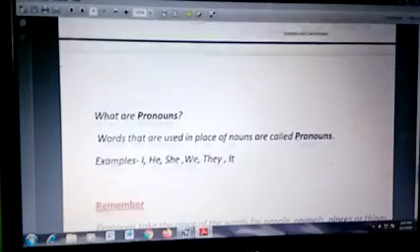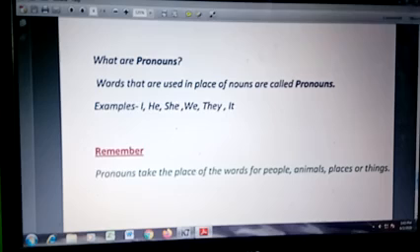So here I have given you what pronouns are. At the beginning I told you that the words used in place of nouns or naming words are called pronouns. Examples are given. You should remember that a pronoun takes the place of a word for a person, place, animal or thing.